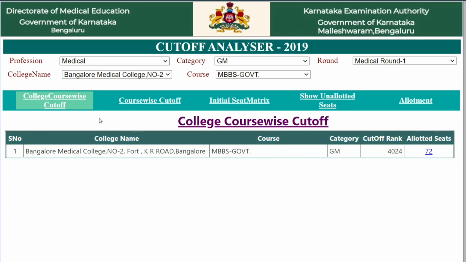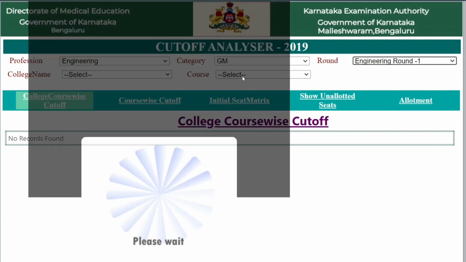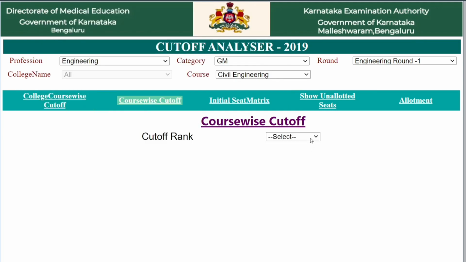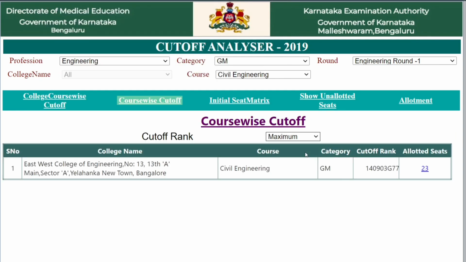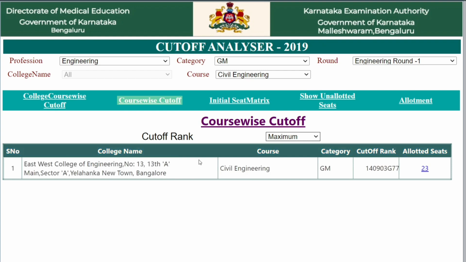I'll go back to engineering again, so I can explain the course-wise cutoff and round 1, and I'll select civil engineering. And if you go to course-wise cutoff and click here maximum, if you give the maximum rank, you can see here 1,40,903 rank has got a civil engineering course seat in East West College of Engineering, Bangalore.